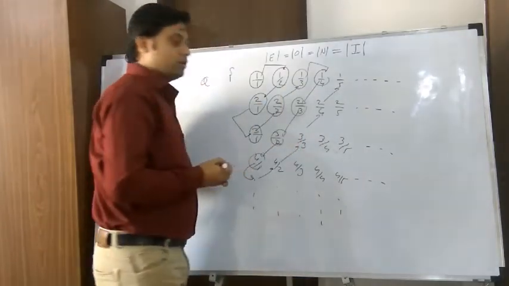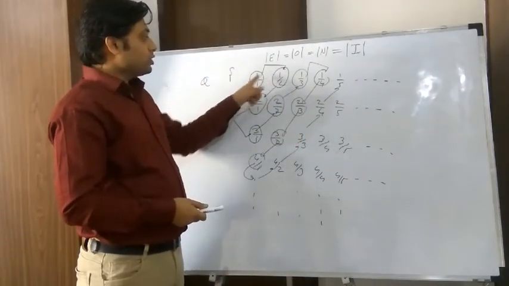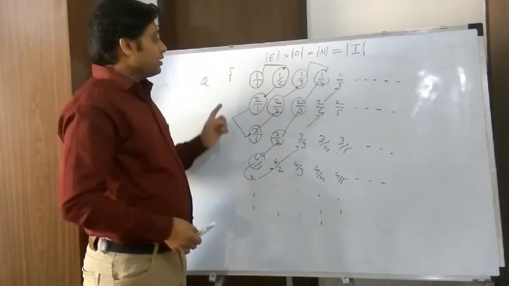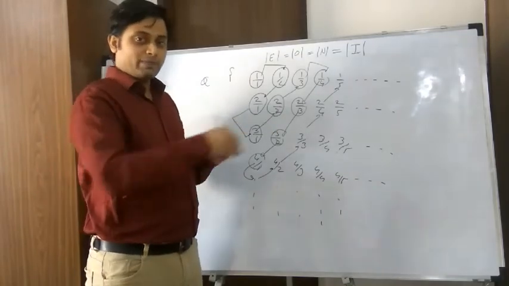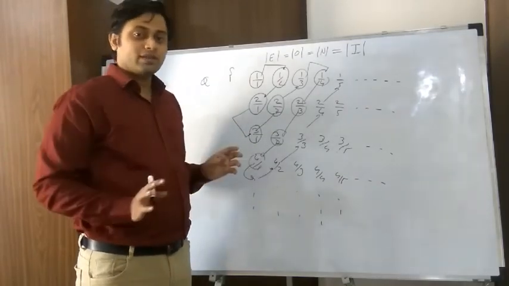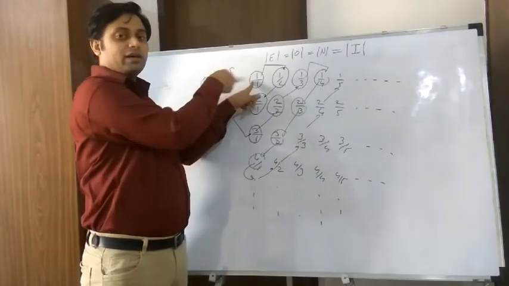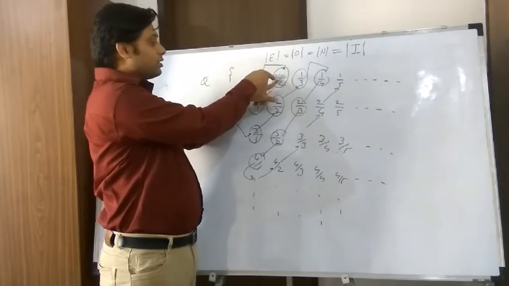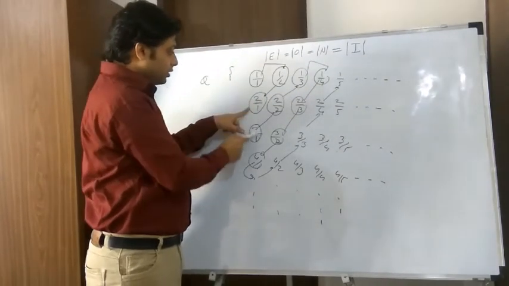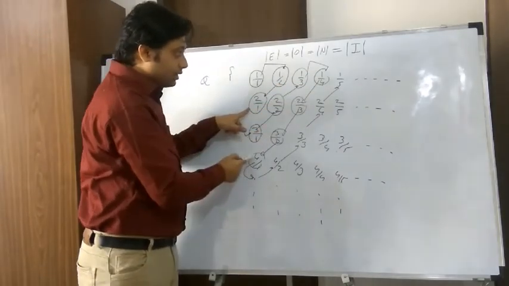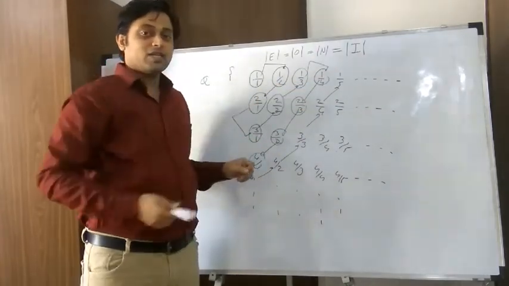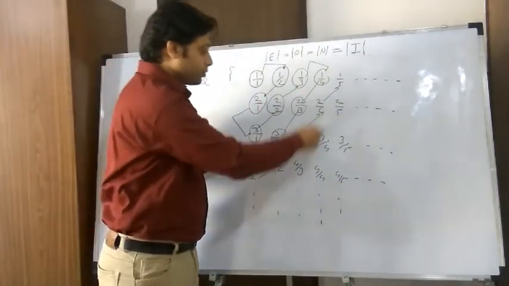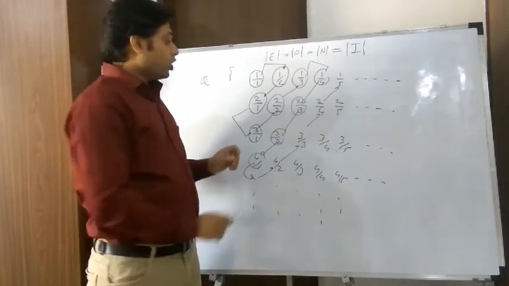So now I can map 1 to this, 2 to this. So I am having some kind of traversal over this matrix, and the number that I encounter in my path, I will assign the next natural number to that number. So the first number that I encountered in the path is 1 by 1, so 1 is assigned to this. The next number that I encountered in this path is this, so I will assign 2 to this, 3, 4, 5, 6, 7, 8, 9, 10, and using this fashion, a diagonalization approach, I will not miss out any rational number. So all the rational numbers will be visited at some point, and all the rational numbers will be visited only once.